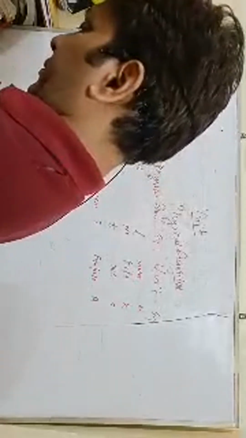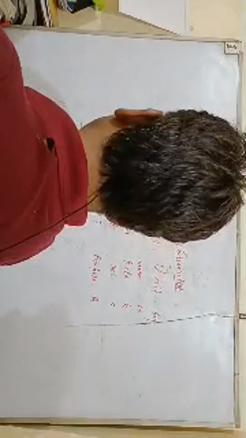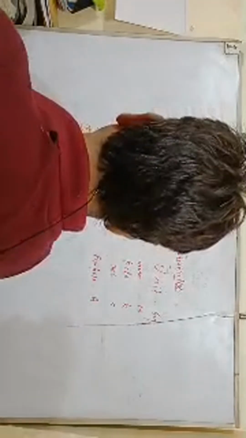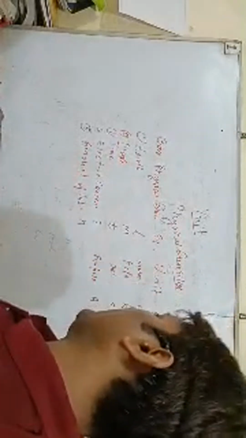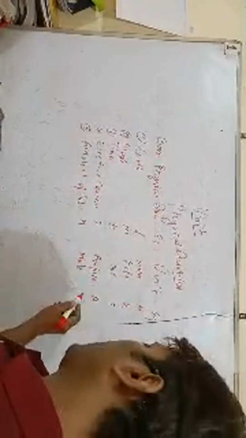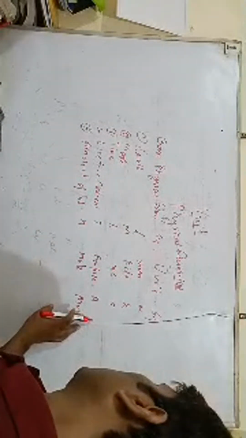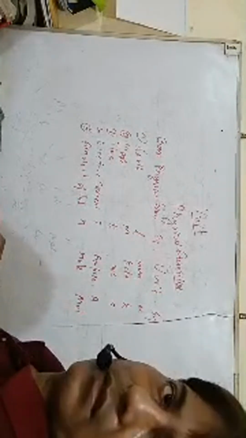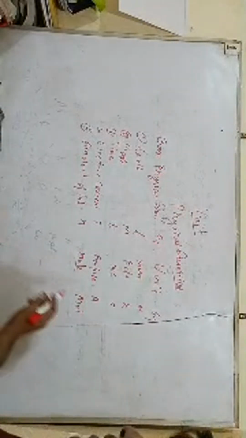Fifth is amount of substance that is denoted by N, and its unit is mole, and its symbol is mol. Here the unit and the symbol have a difference, the symbol is only mol.